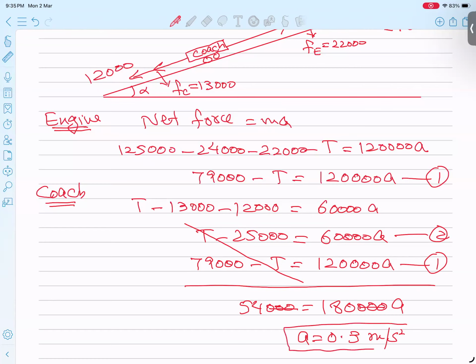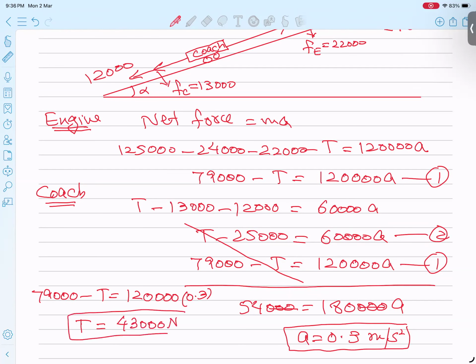But the question is not over. He is asking for the tension also. With the same value, I plug into either equation 1 or 2 to get the tension. So I plug into the lower equation here: 79,000 minus tension equals 120,000 times 0.3. From here I can get the tension. If I type it in the calculator, I am getting 43,000 newtons.